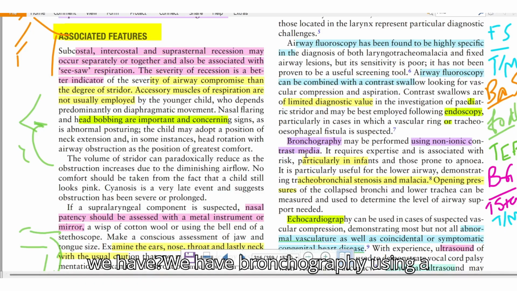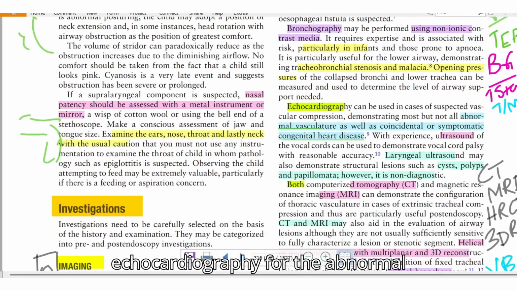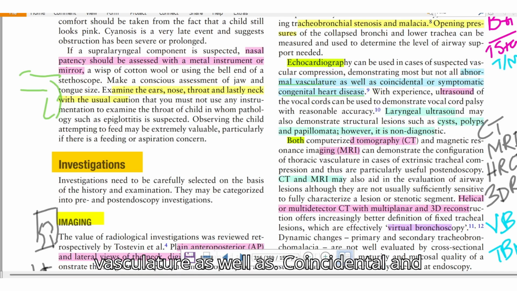What else do we have? We have bronchography using a non-ionic contrast medium. Why is it used? It's most likely used for tracheobronchial stenosis and malacia. And what else do we have? We have echocardiography for abnormal respiration as well as coincidental and symptomatic congenital heart diseases. Ultrasound of the vocal cords can be used but has not proven to be reasonably accurate. Laryngeal ultrasound may demonstrate structural lesions such as cysts, polyps, and papillomas.